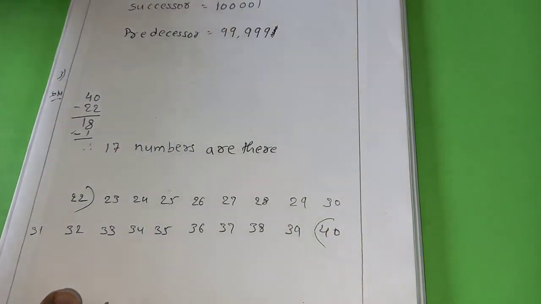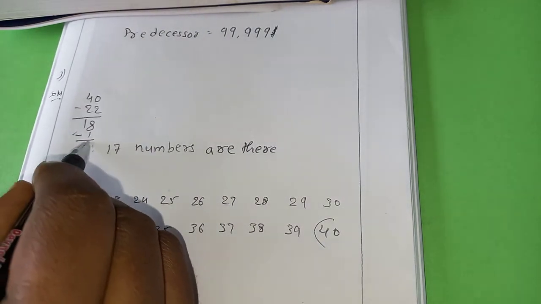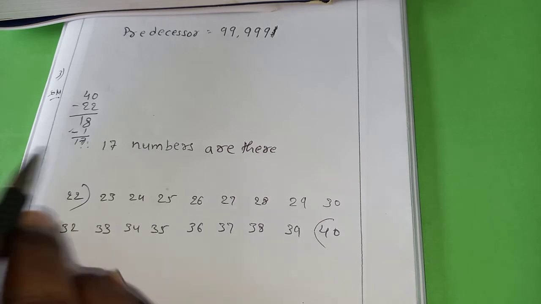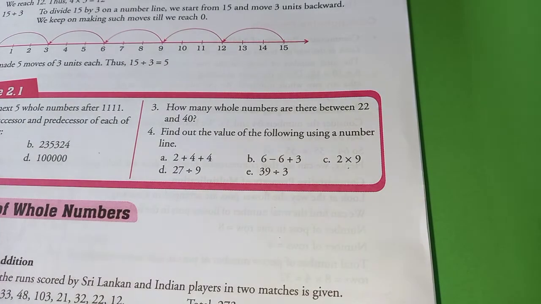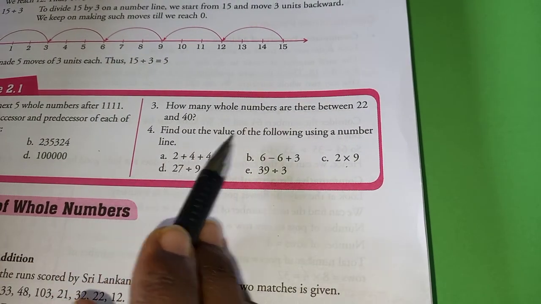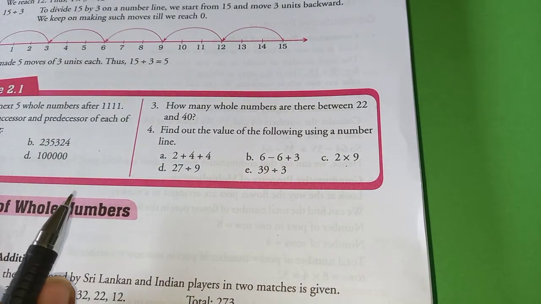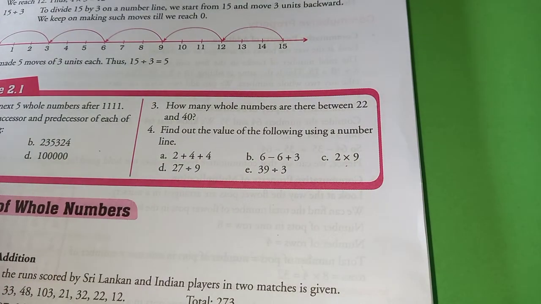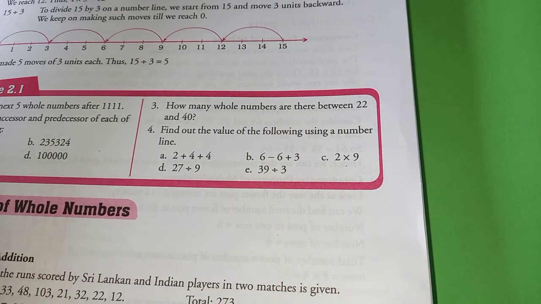Understand how to calculate between numbers? After doing the subtraction, you have to subtract one more number. Then you will get the whole numbers between the numbers. Okay. Next, fourth one. Find out the value of following using a number line. Using a number line, you have to calculate the sum, addition, subtraction, multiplication and division.